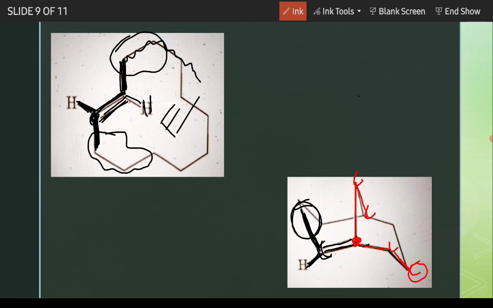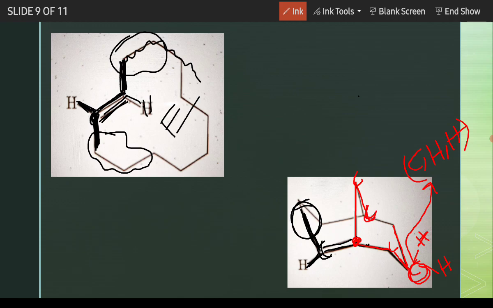So this carbon contains two hydrogens, hydrogen, hydrogen, and this is connected to another carbon. So this carbon contains carbon, hydrogen, hydrogen. So this carbon is connected with one carbon and two hydrogens.